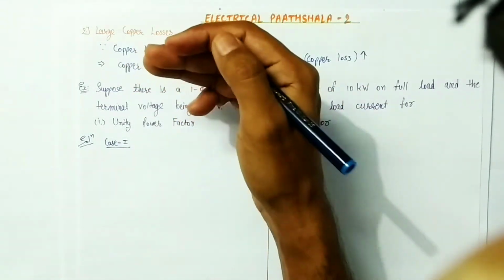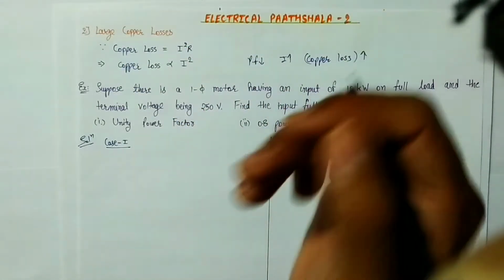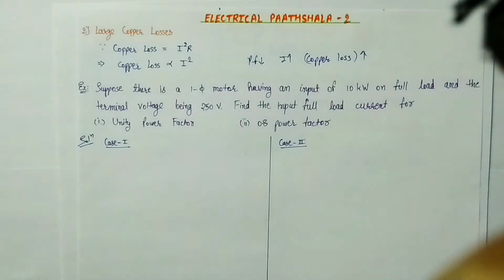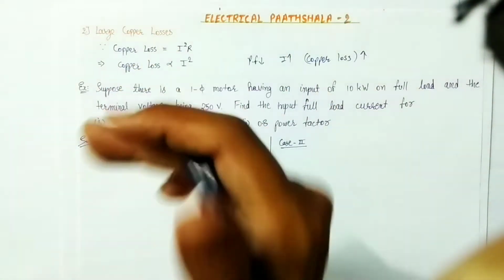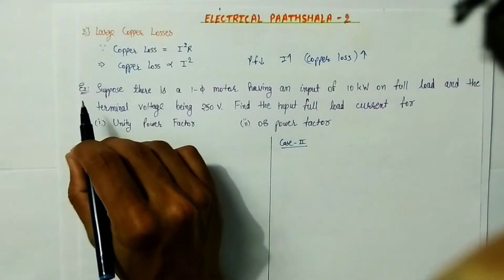So these are our first two disadvantages of poor power factor, and these are major disadvantages. Now to understand these disadvantages, let's take an example. So this is our example.